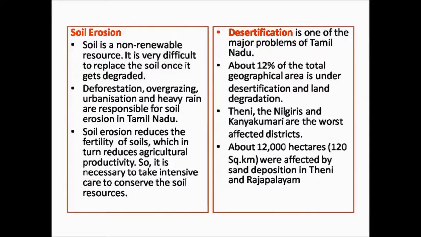Theni, Nilgiris, Kanyakumari are the worst affected districts because of this desertification. About 12,000 hectares were affected by the sand deposition in Theni and Rajapalayam. We know that the sands in the desert are not suitable for cultivation. This type of sand is deposited in the regions of Theni and Rajapalayam over about 12,000 hectares. So it affects the cultivation to a large extent.